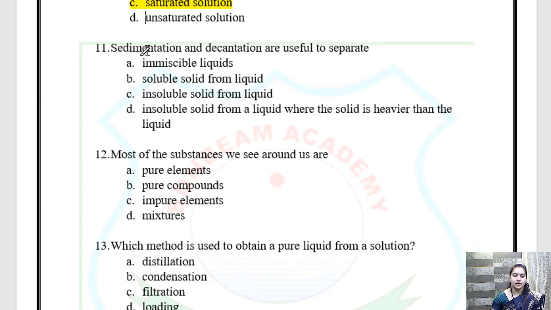Now question number 11. Sedimentation and decantation are useful to separate miscible liquids, soluble solid from liquid, insoluble solid from liquid, insoluble solid from a liquid where the solid is heavier than the liquid. Children, answer the question. This is from your textbook. This is your exercise question. You can answer it.